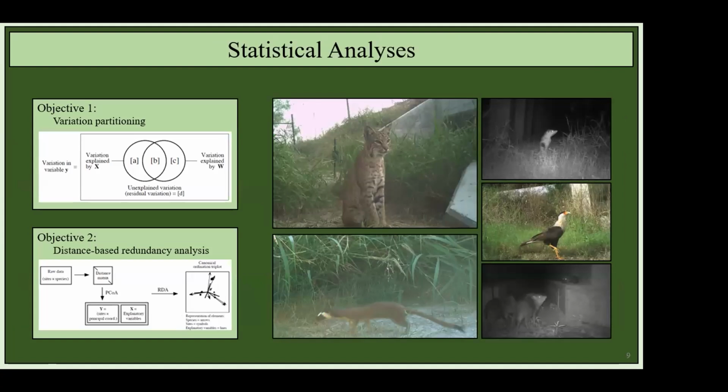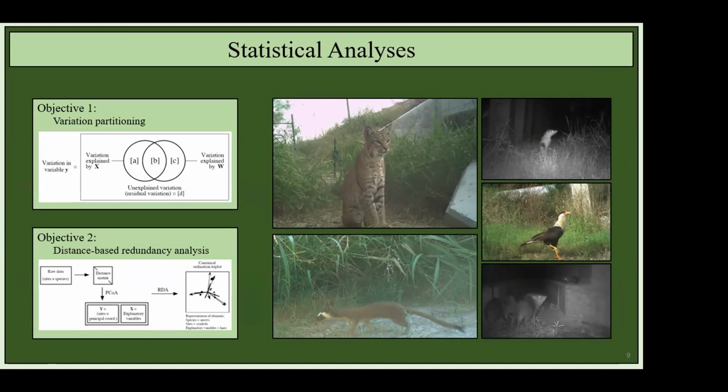Now, to address our two objectives, we used variation partitioning and distance-based redundancy analysis, or dbRDA for short. Variation partitioning is a method that allows us to identify the relative contributions of different sets of predictors. In this case, that's structural, environmental, and anthropogenic. So it makes it a really great tool to look at how these three characteristics impact overall crossing use.